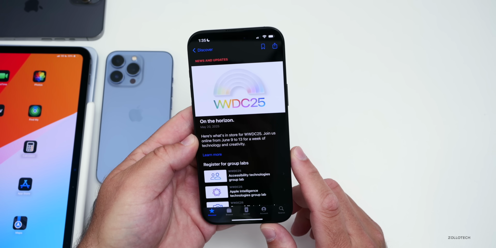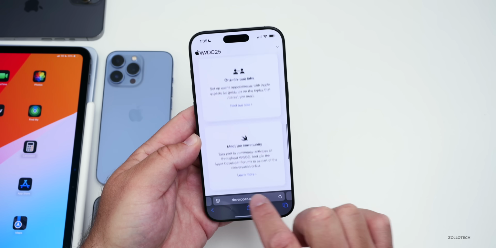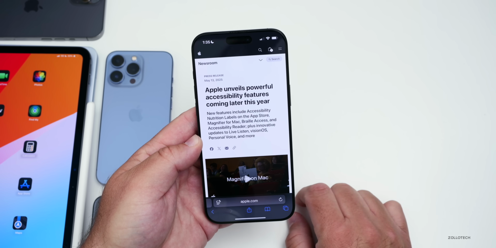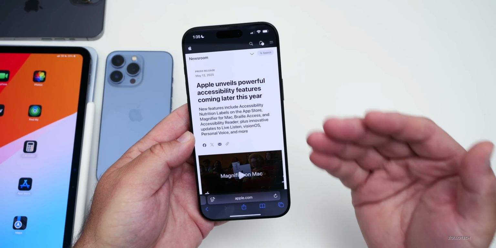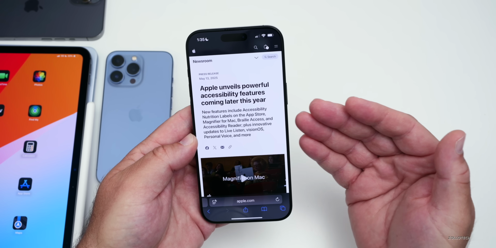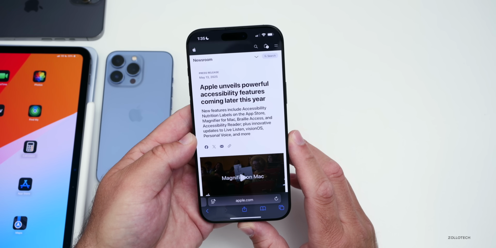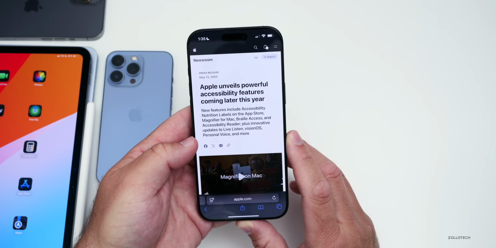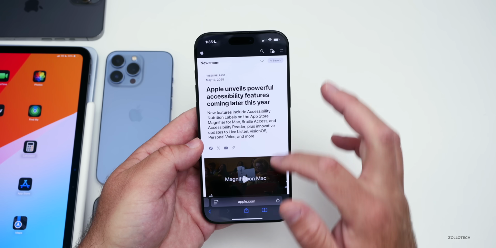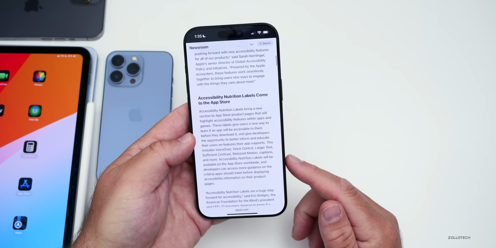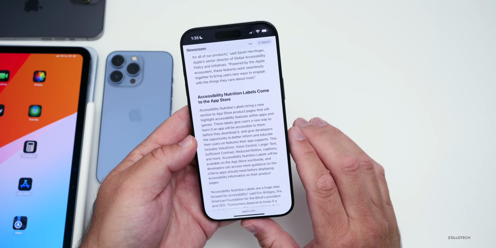And we got a preview of some of those changes, at least, on Apple's website a week or so ago. So if we scroll over here, you'll see it here where Apple unveiled powerful accessibility features coming later this year. I did a full video on this, but they have things such as nutrition labels on the App Store, magnifier for Mac, Braille access updates, accessibility reader, and other things such as live listen, visionOS updates, and personal voice updates, and more. So lots of things here. I'll link that video in the description if you haven't seen it yet, but those are the things we know 100% that will be in iOS 19.